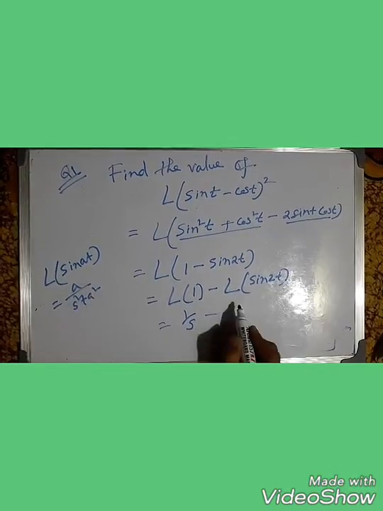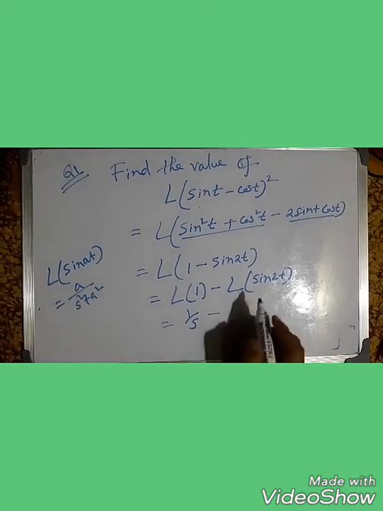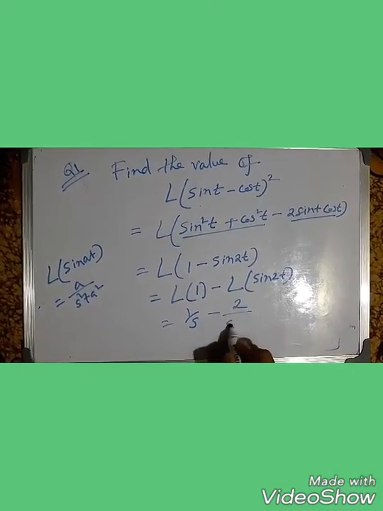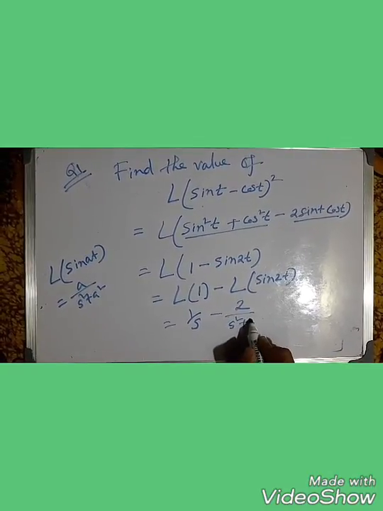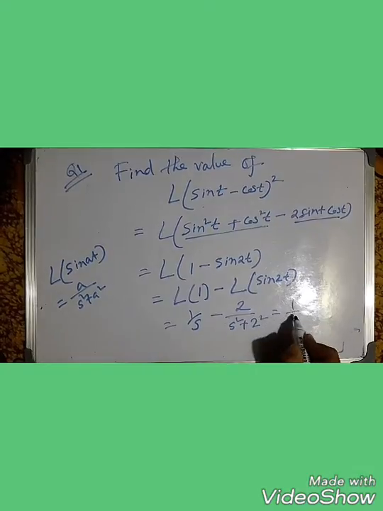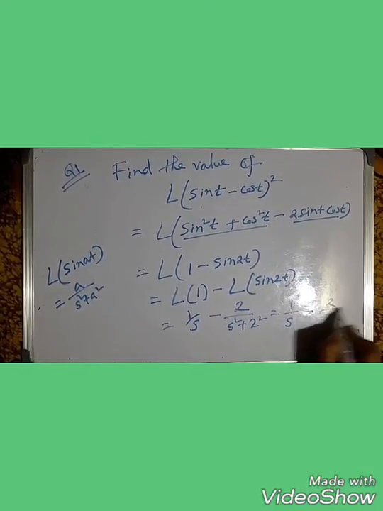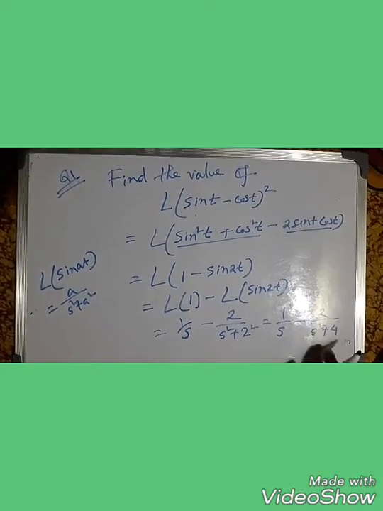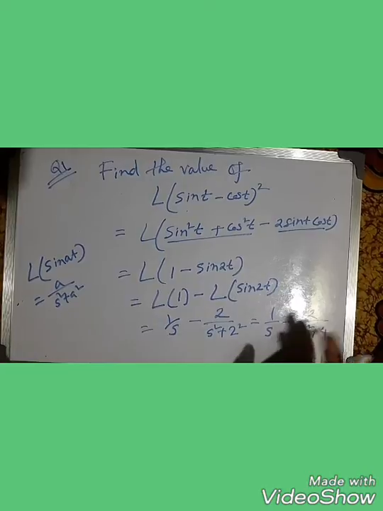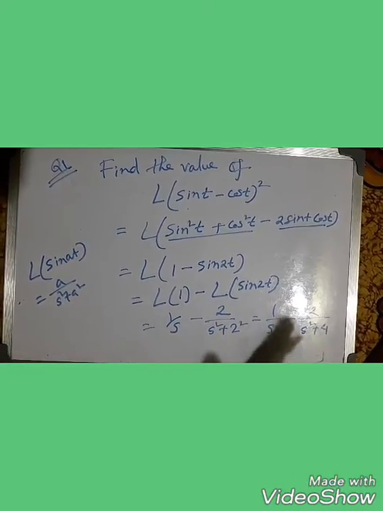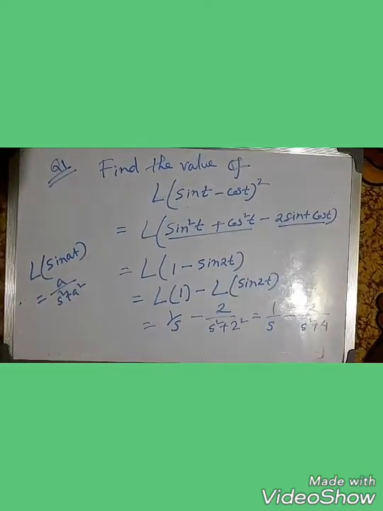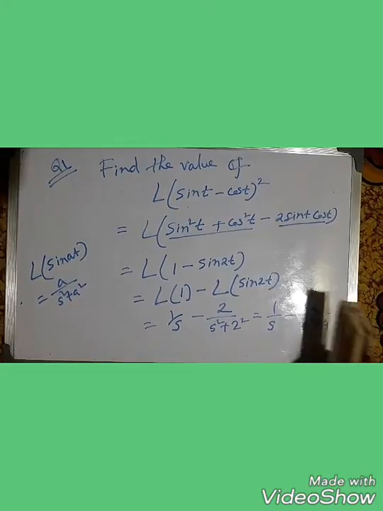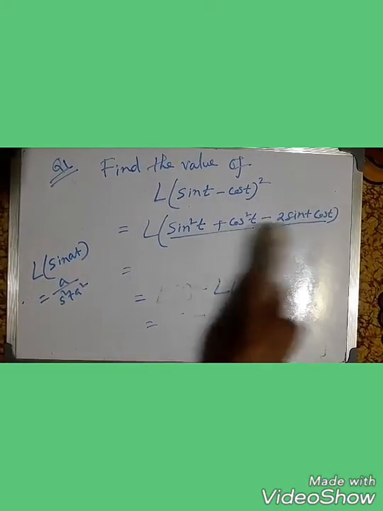We use this formula here. Here a is 2, so 2 by s square plus 2 square. That means 1 by s minus 2 by s square plus 4 is our required answer. This answer is in the form of s, so we can write F of s at the end of the formula. Clear?